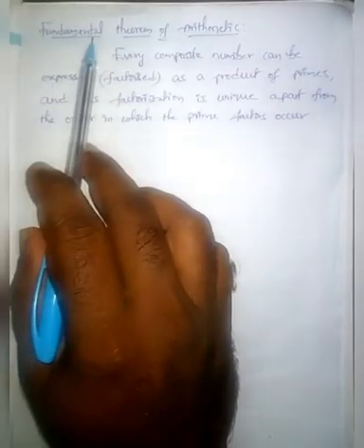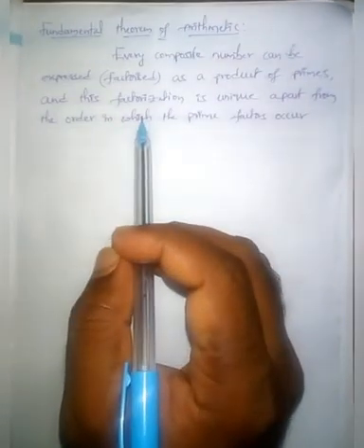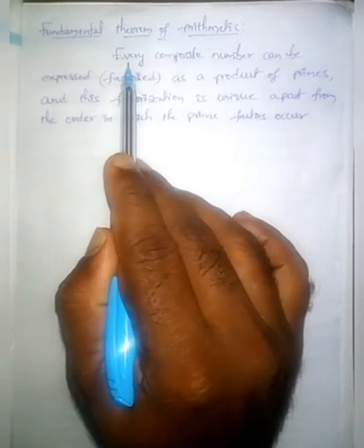Next topic, that is the fundamental theorem of arithmetic. The fundamental theorem of arithmetic says that we can express every composite number as a product of prime numbers. Children, you have already done these problems in 6th and 7th classes. That is, you can express every composite number as a product of prime numbers. That is the fundamental theorem of arithmetic. Let's have a look at the definition.